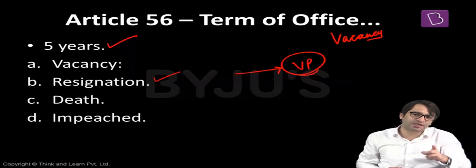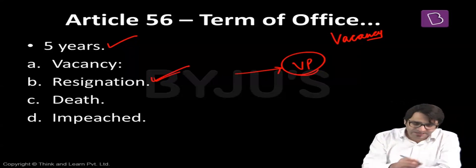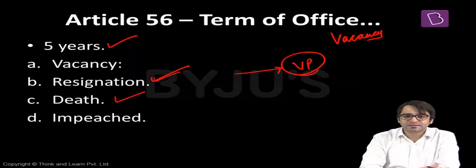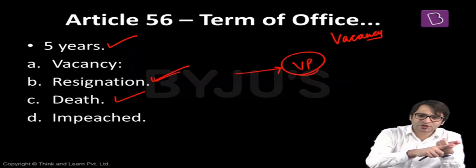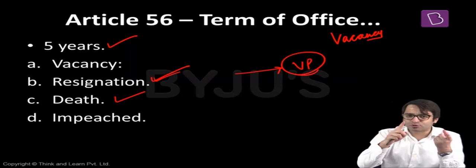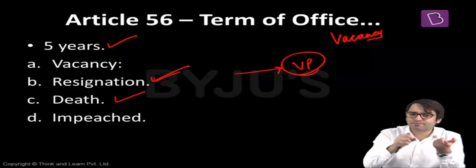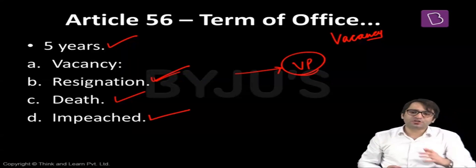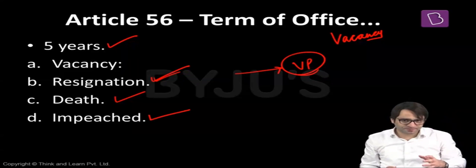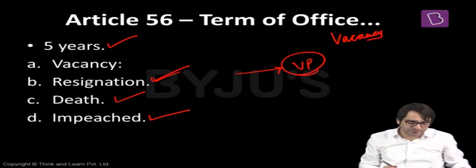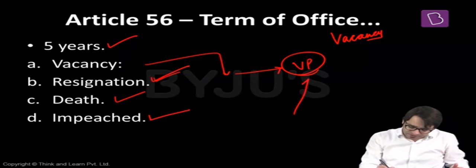That means there can arise a vacancy even before 5 years if the President resigns or if the President dies. Because Article 52 says there shall be a President of India. If there is a resignation of the President, someone else has to occupy that post. If there is a death, somebody else has to occupy the post of the President. Or the President can be impeached as well. That means the President can be removed from his office. And we'll discuss that procedure slightly later. But whenever there is a vacancy, who will occupy the post of the President of India? The Vice President of India.